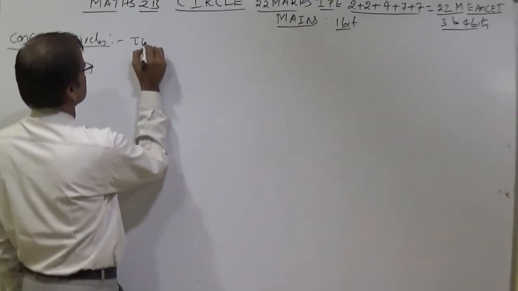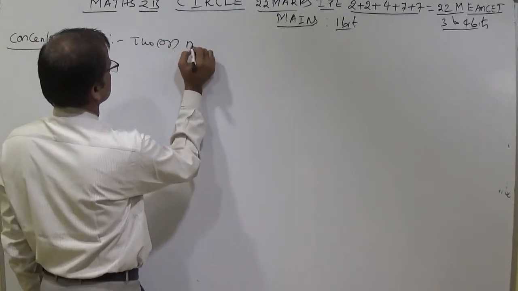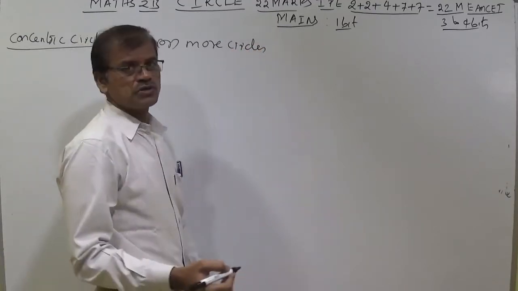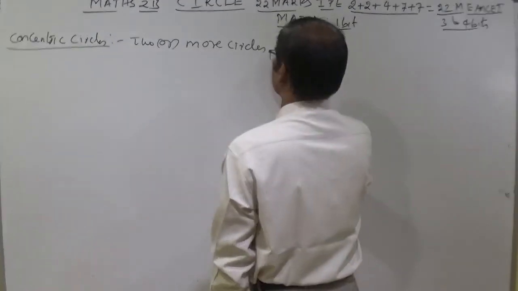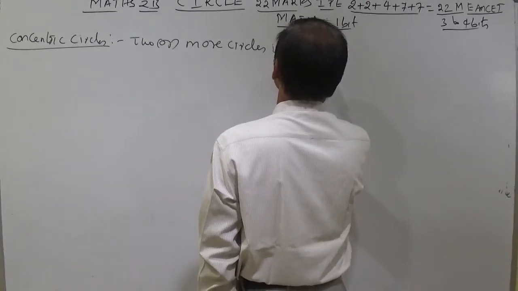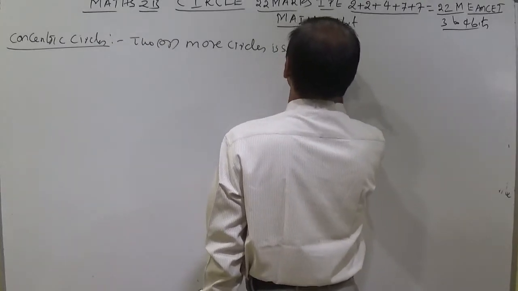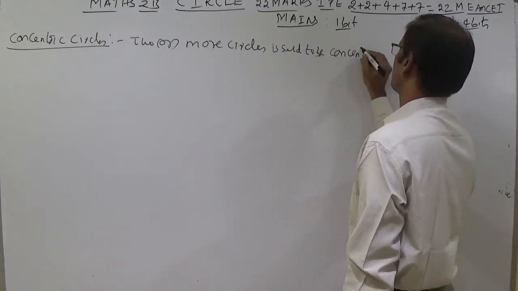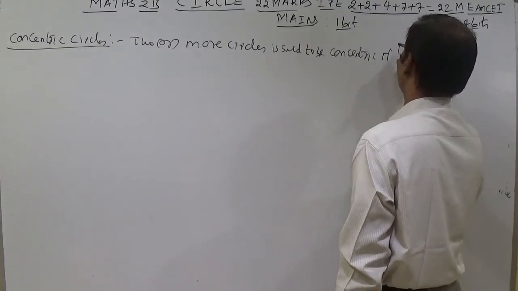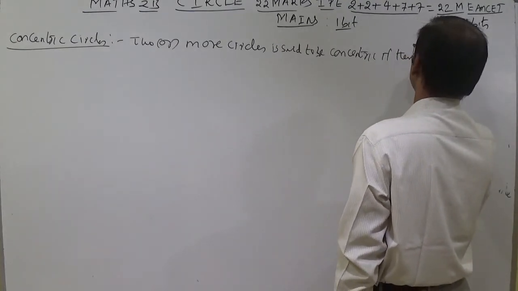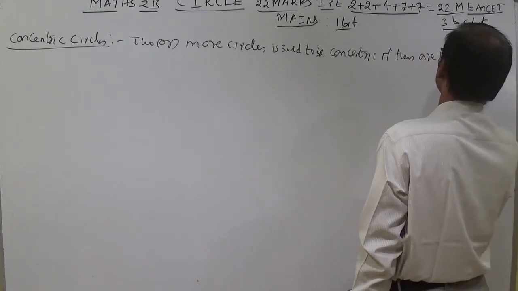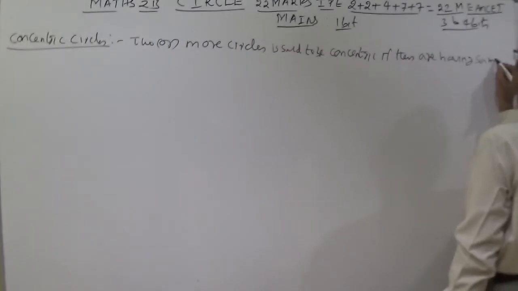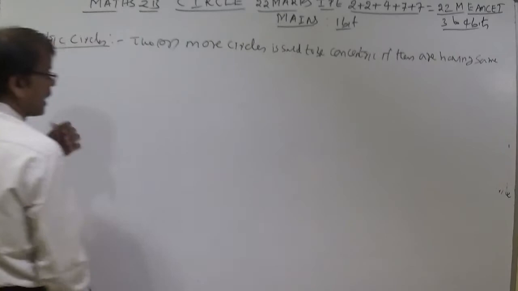Two or more circles are said to be concentric if they are having the same center and different radii.